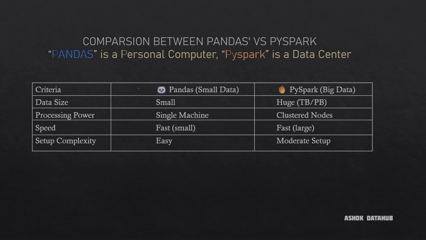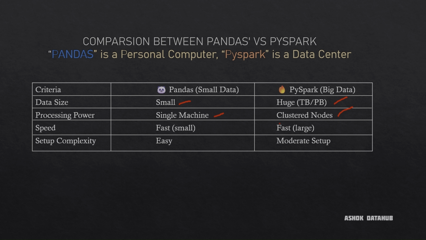Let us get into the differences. Here I have taken the differences between Pandas and PySpark, and when to use each. When we have a small data size, we can use Pandas. When we have terabytes and petabytes, we use PySpark. In Pandas, the data is processed on a single machine, while in PySpark we have clustered nodes and machines.